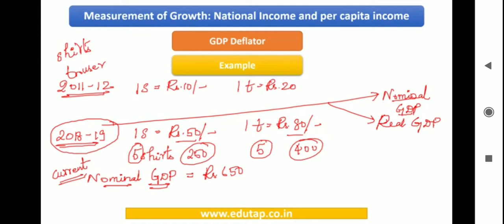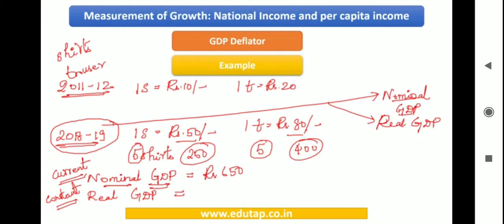Right? Now let us calculate the real GDP for this particular year, that is 2018-19. Now you need to tell me, in real GDP what are the prices that we are going to use? We are going to use the constant prices. So what is constant price over here? The base year prices, which is 2011-12, right? So now it is 10 into 5 because we have quantity being 5.